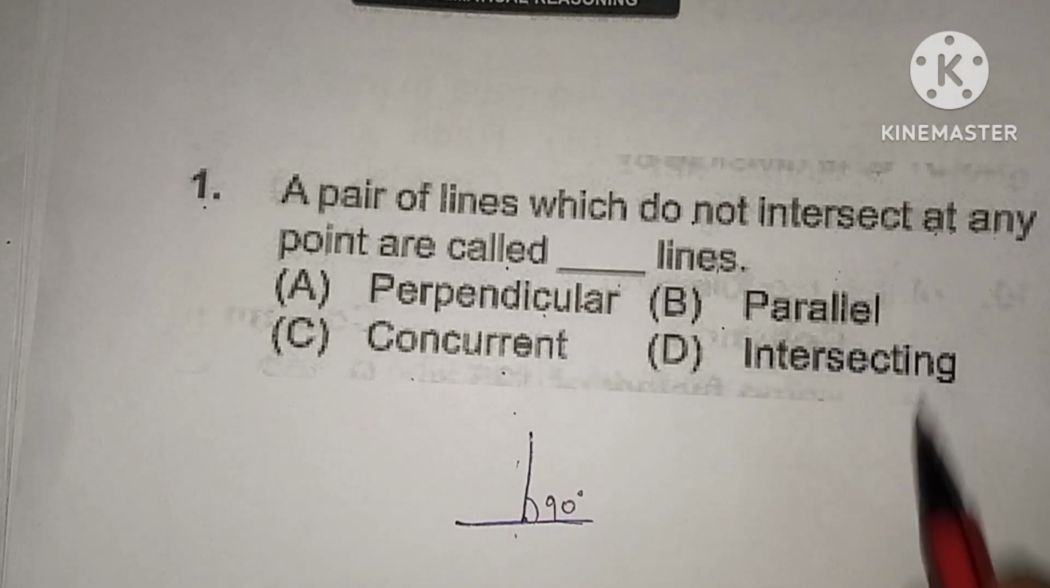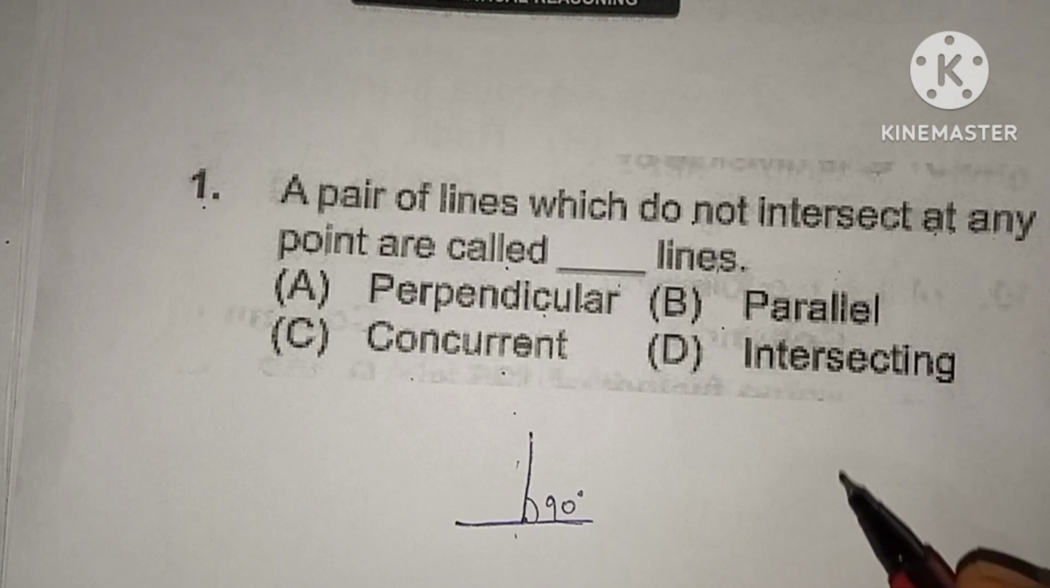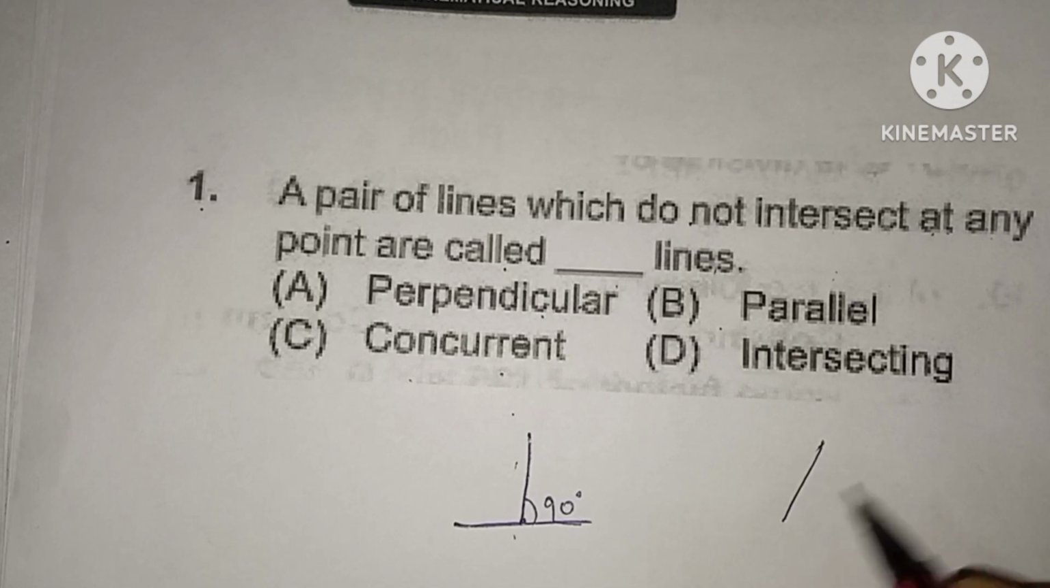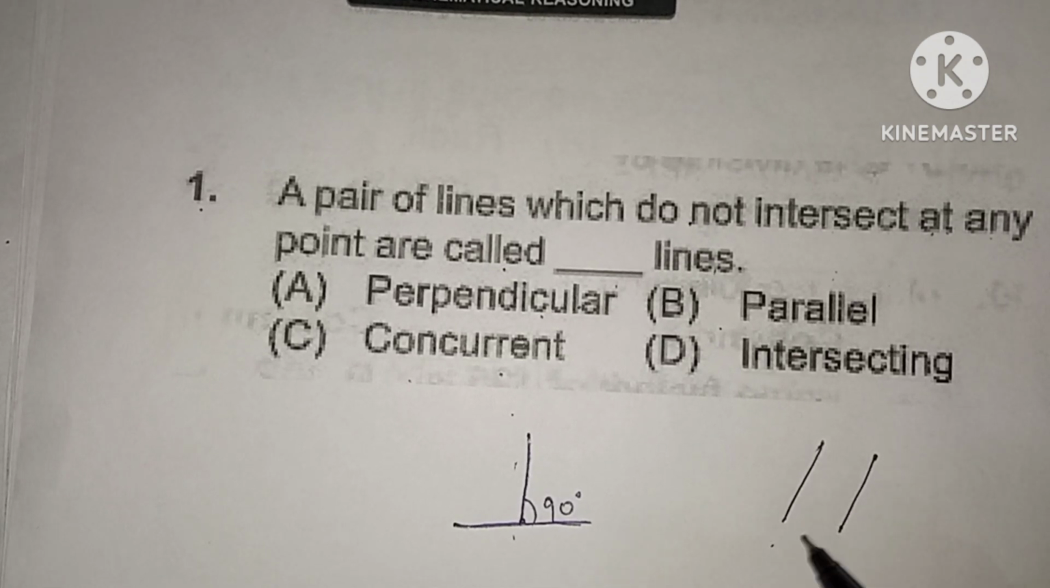Next, parallel lines. When two lines do not intersect each other, then the lines are said to be parallel lines. These are the parallel lines. They do not intersect at any point.